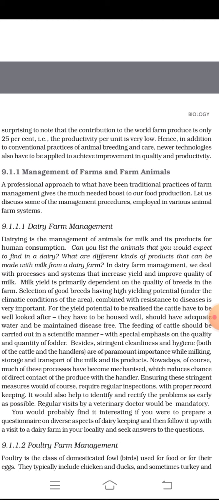You would probably find it interesting if you were to prepare a questionnaire on diverse aspects of dairy keeping and then follow it up with a visit to a dairy farm in your locality and seek answers to the questions.